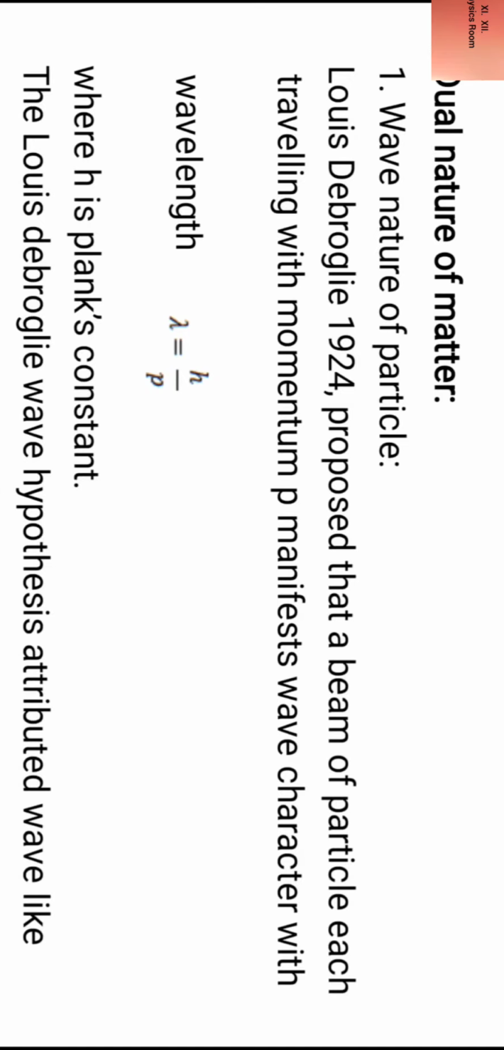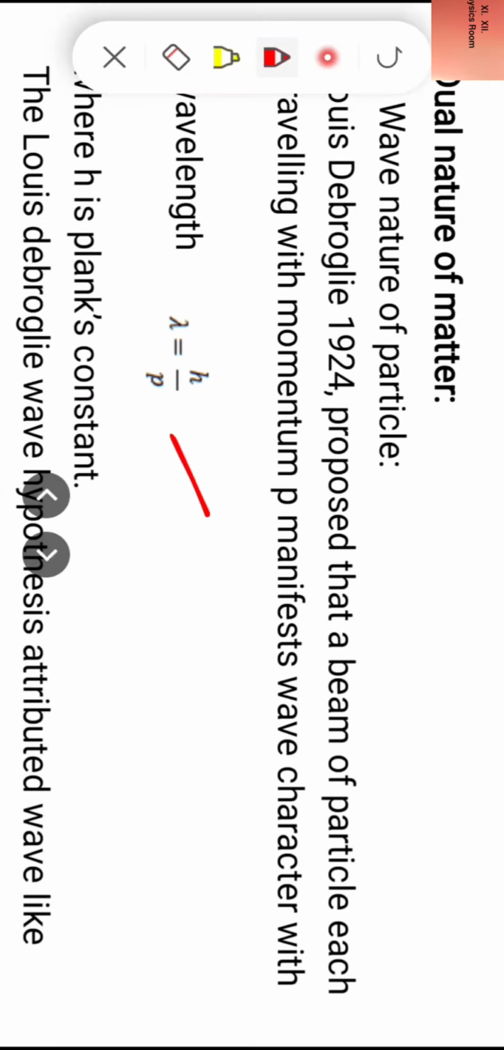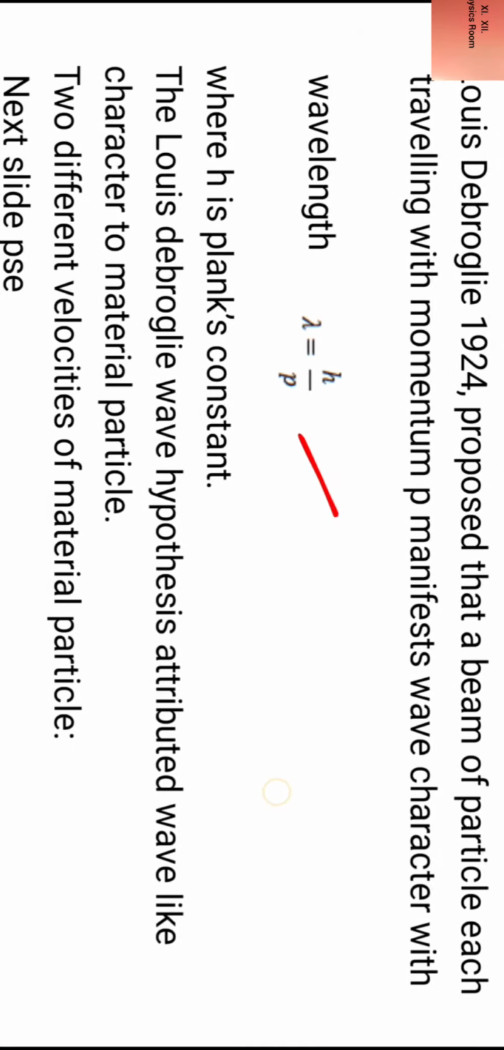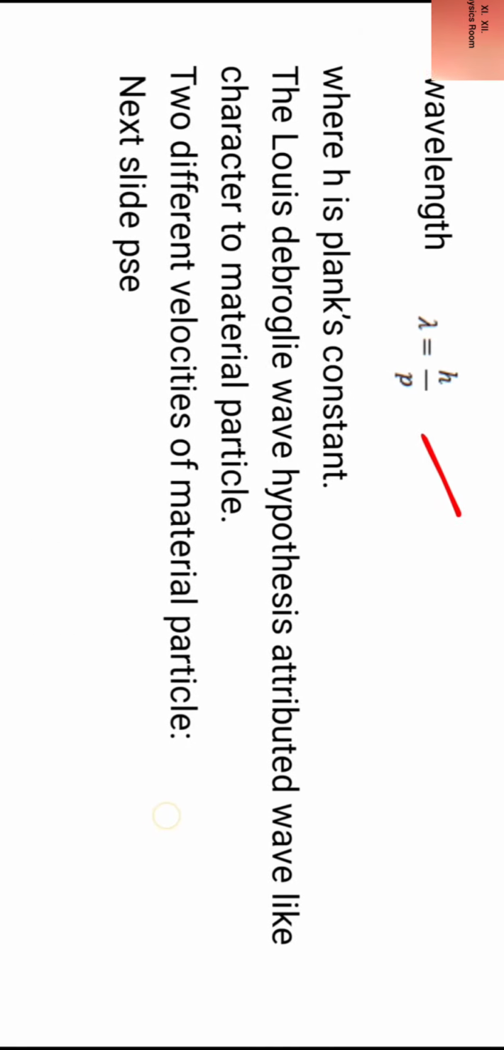Now we discuss wave nature of particle. Previously we have discussed particle nature of wave. Now we discuss wave nature of particle. Louis de Broglie in 1924 proposed that a beam of particles, each travelling with momentum p, manifests wave character with wavelength lambda equal to h by p, where h is Planck's constant. The de Broglie wave hypothesis attributed wave-like character to material particles.